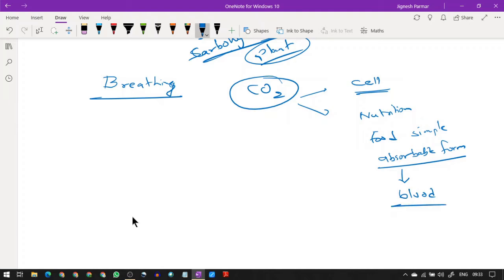The transportation system we are going to see next. So in this way, when blood brings food to the cell and supplies oxygen, a reaction takes place, and due to that reaction oxygen burns glucose to give you carbon dioxide, water vapor and energy.